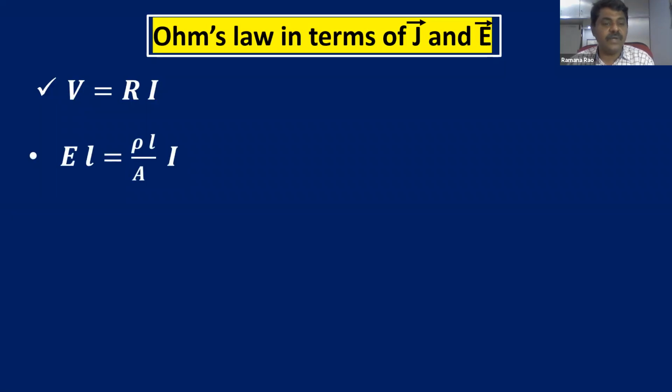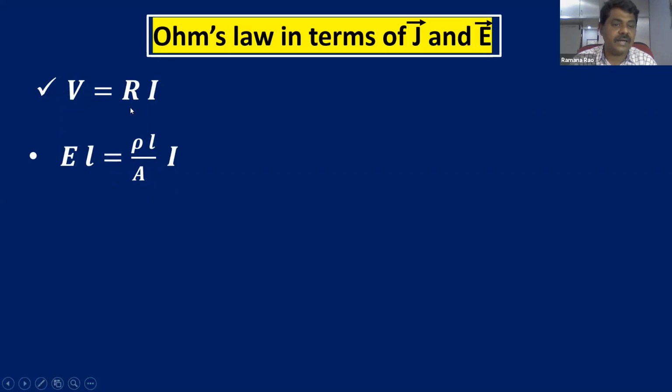And in electrostatics, we learned that E is equal to V by L, the relation between electric field and potential. The most important topic over there. So from that, we can write V as E into L, right? So V is equal to E into L.